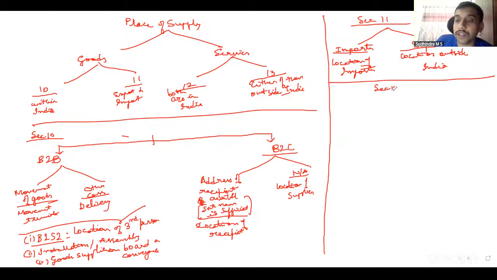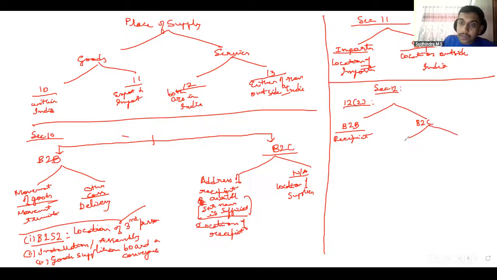Section 12 talks about place of supply of services, which is applicable in case of where both supplier and recipient are in India. First, we have default rule 12 subsection 2, which is applicable when any of the specific rules doesn't apply. Default rule classifies it into B2B, B2C. B2B always location of recipient. B2C, if location of the recipient is available, address of the recipient available, then recipient address. If address not available, then location of supplier.